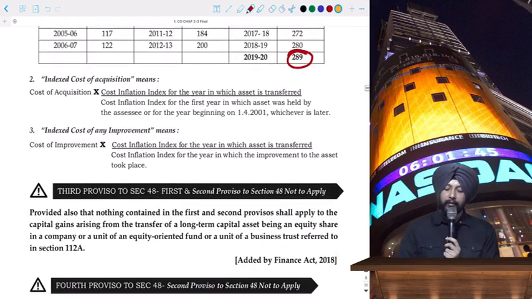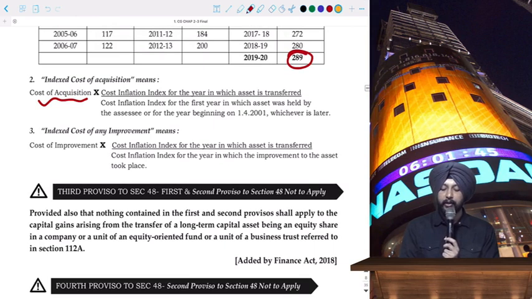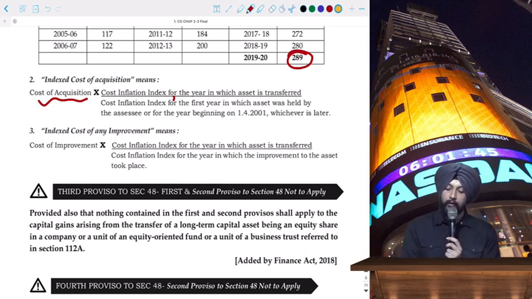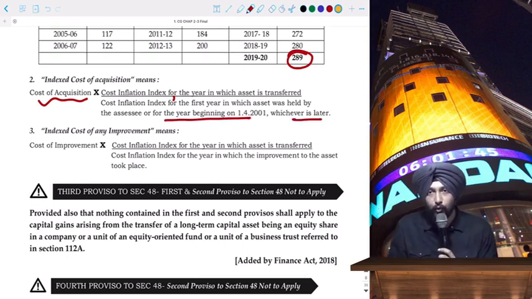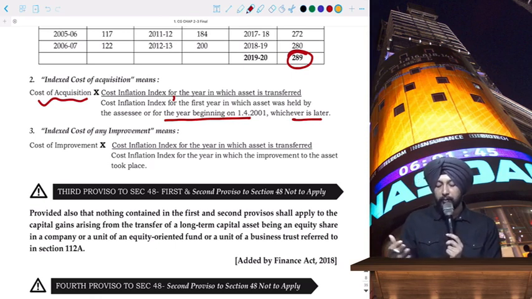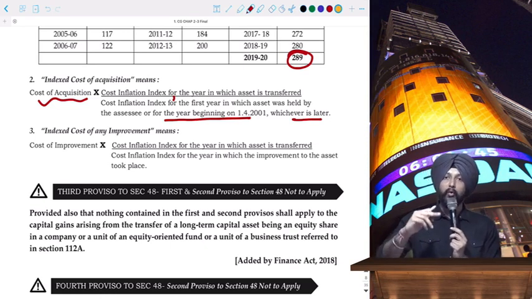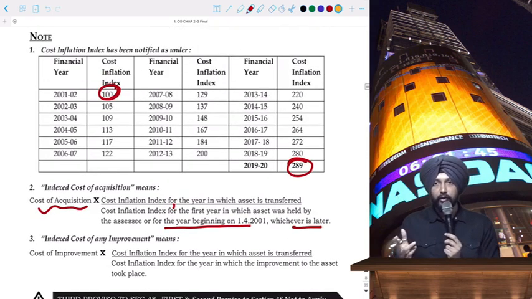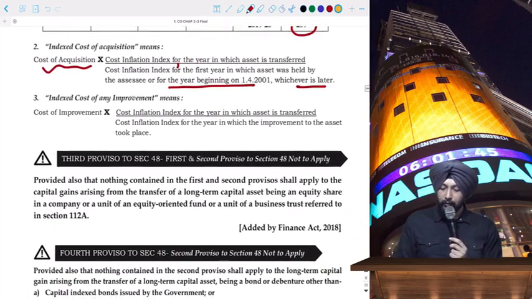So how do you do that? You compute the indexed cost by taking cost into the cost inflation index of the year in which the asset is transferred, divided by the cost inflation index of the year in which the asset was acquired. Okay, that's how you do it. Or the beginning of 1/4/2001, whichever is later, which means if you acquired the asset before 1/4/2001, then you can consider the value on 1/4/2001, which means if we are talking about the inflation index, then we will take it as 100, or we will take it as any other value depending on the year in which you acquired the asset. Okay.